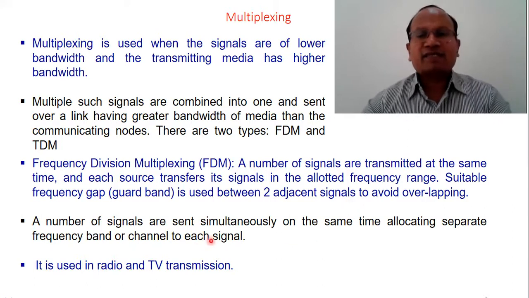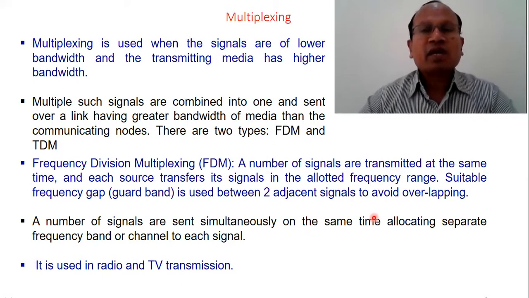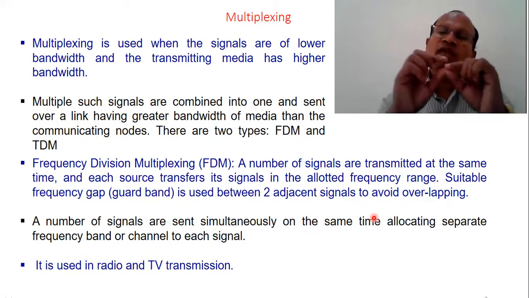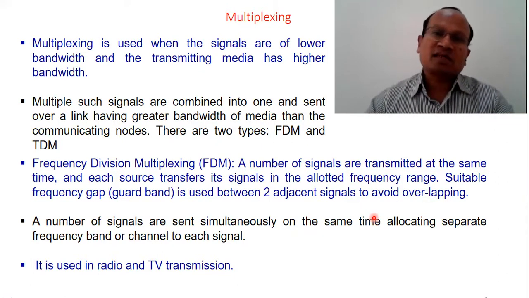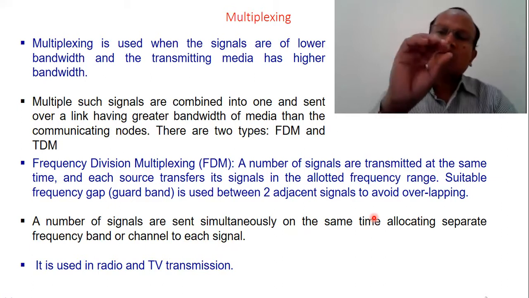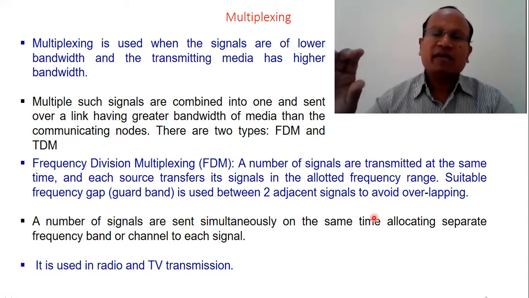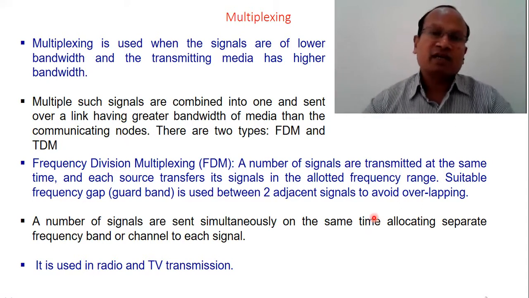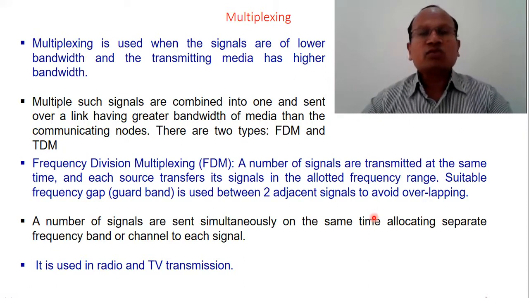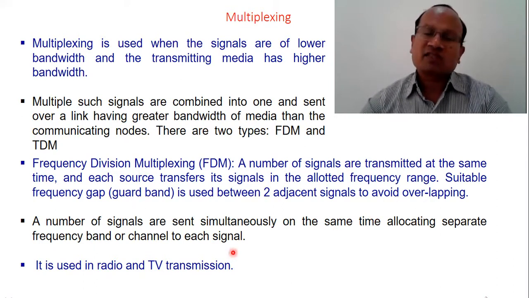A number of signals are sent simultaneously at the same time, allocating a separate frequency band or channel to each signal. We can also say that all the signals have different frequency allocations, and different frequency allocation means different channels. Each message has one small channel width, but all messages are combined into one, and the common message is transmitted over a media which has much higher bandwidth than the communicating messages. This is used in radio as well as TV transmission.